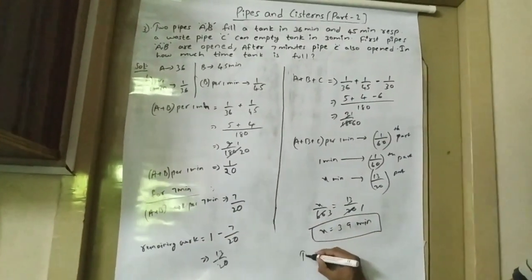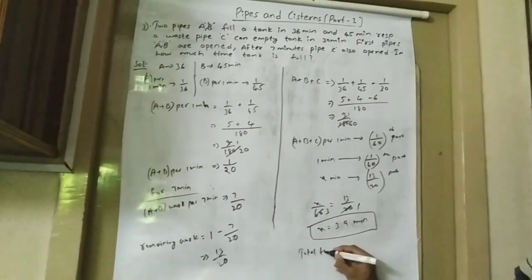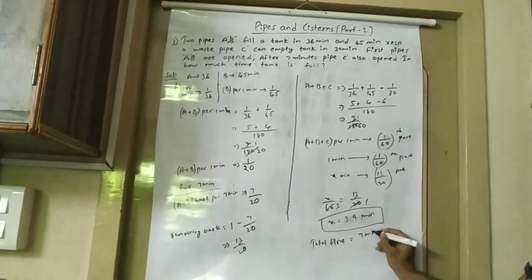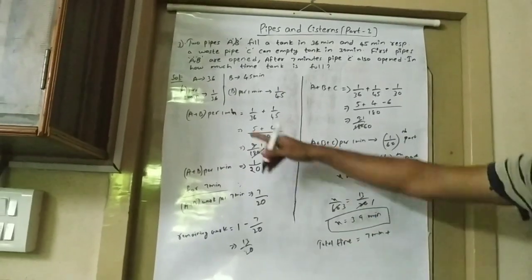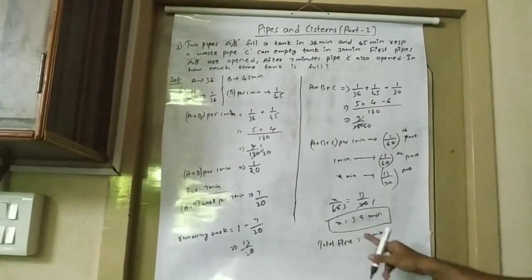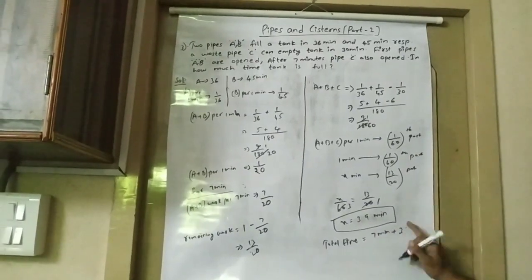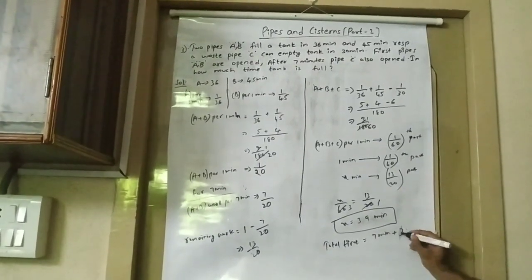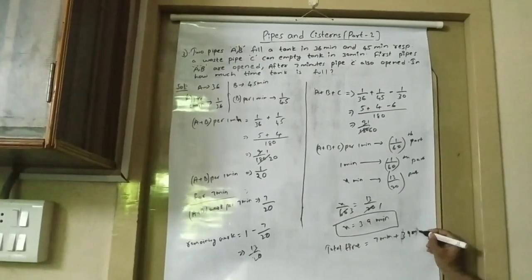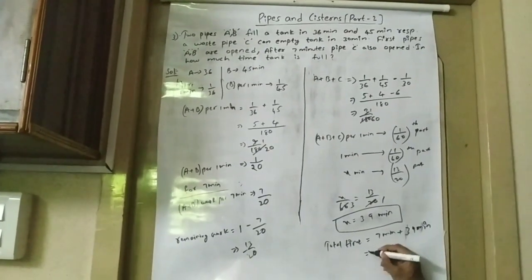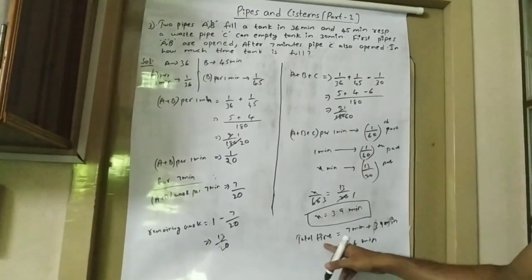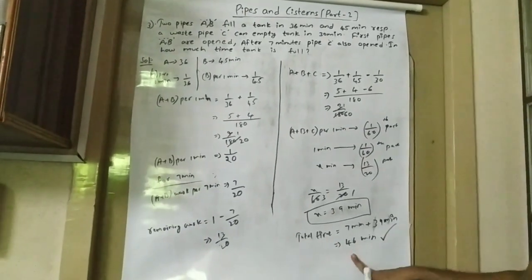The total time is 7 minutes, because for the first 7 minutes only A and B is there. So we should also include that 7 minutes and 39 minutes. After 7 minutes C has also joined. 39 plus 7, 46 minutes. So the total time to fill the tank is 46 minutes.